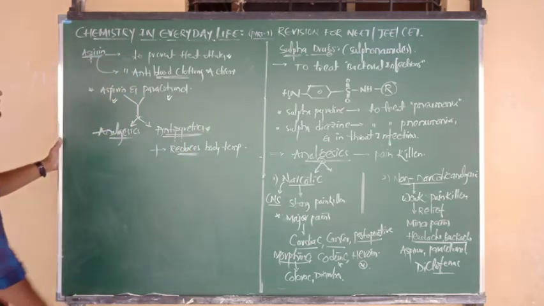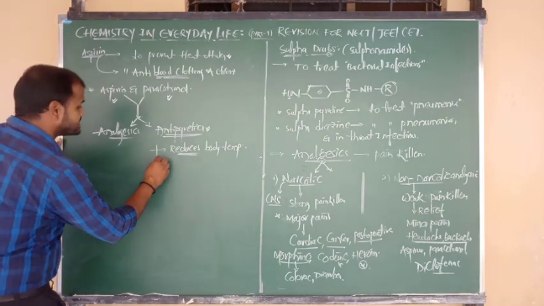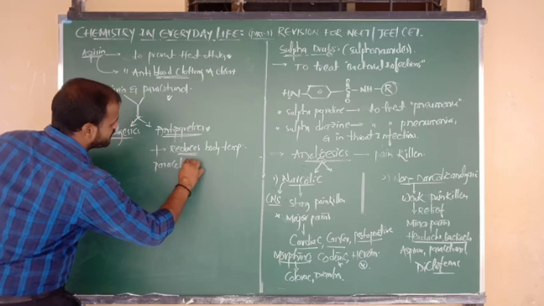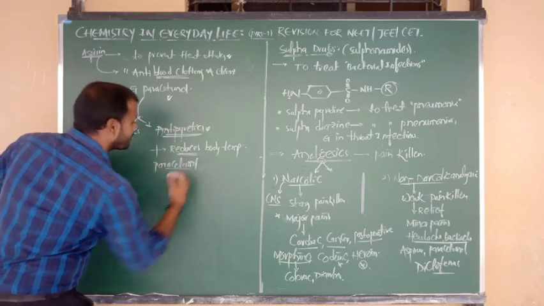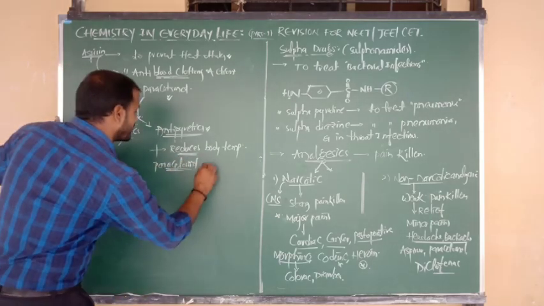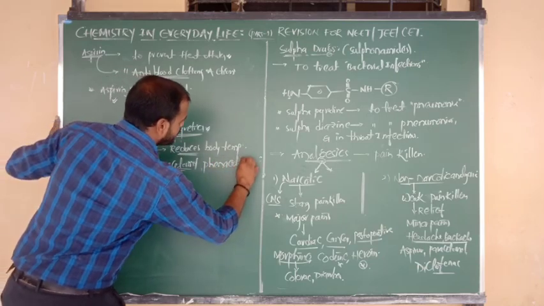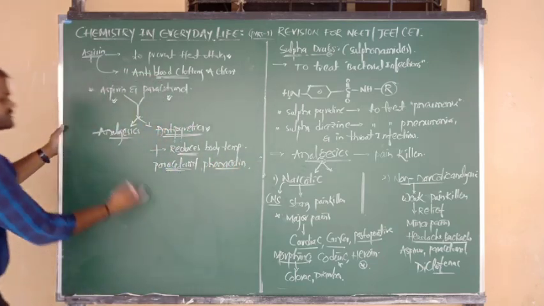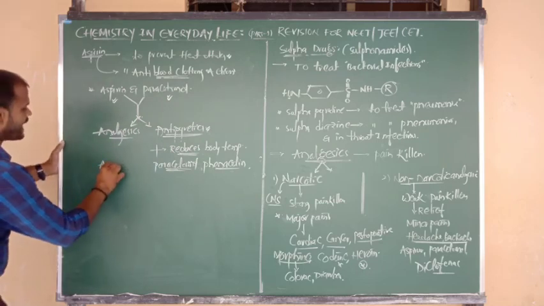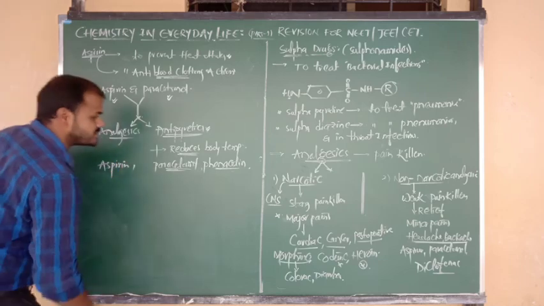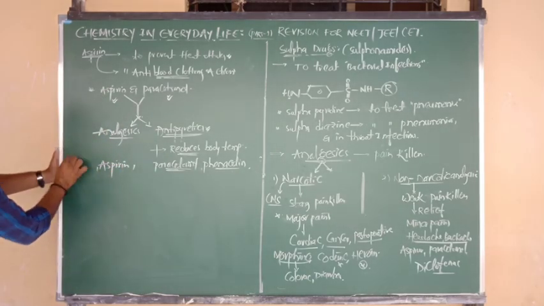Antipyretics. Examples you all know, not only paracetamol, there are many examples I am going to give you here, but the best example we have to remember, what, beta? Paracetamol. And one more example, try to remember phenacetin. And also, as I just told you, aspirin, beta. And the last one, try to remember, that is called analgin.